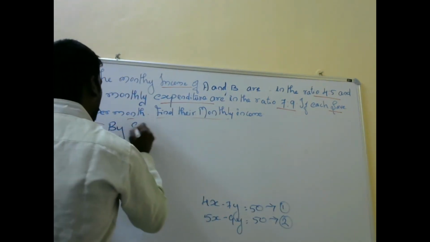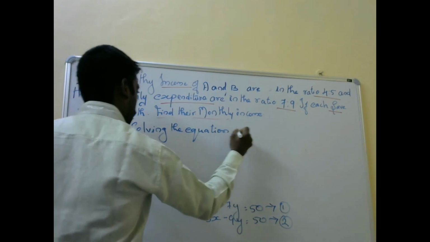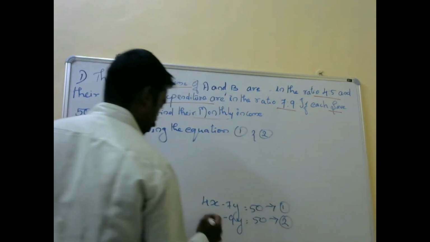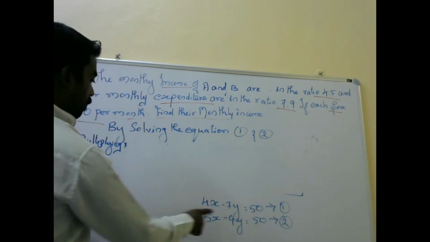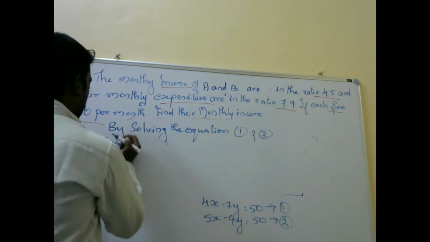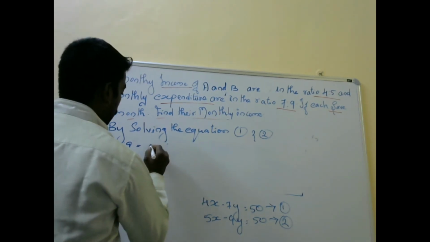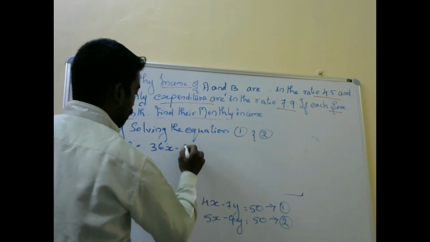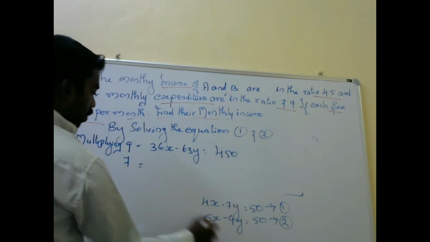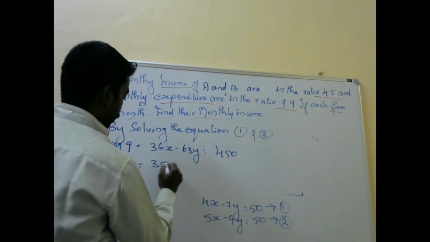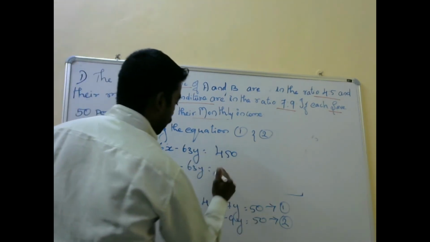By solving equations 1 and 2, multiplying 9 in equation 1 and multiplying 7 in equation 2, you will get 9 4s are 36x minus 9 7s are 63y is equal to 9 5s are 450, and in equation 2, 7 5s are 35x minus 7 9s are 63y is equal to 7 5s are 350.